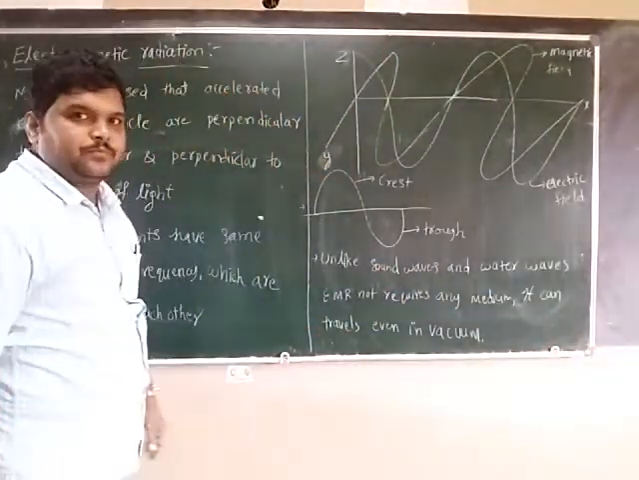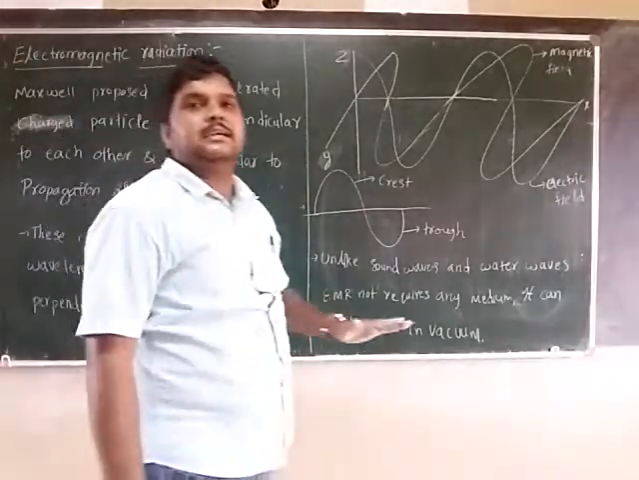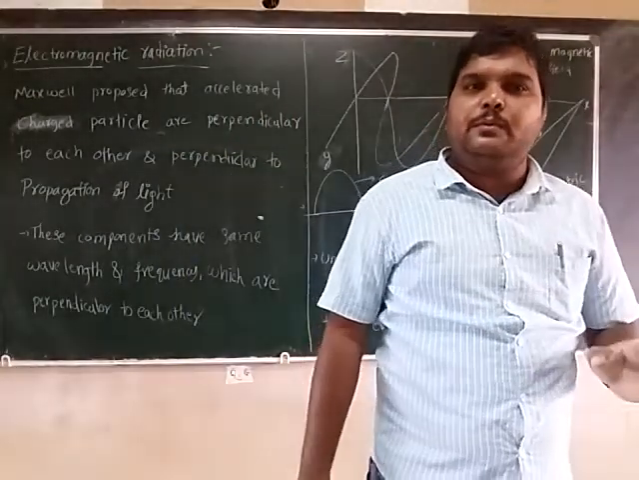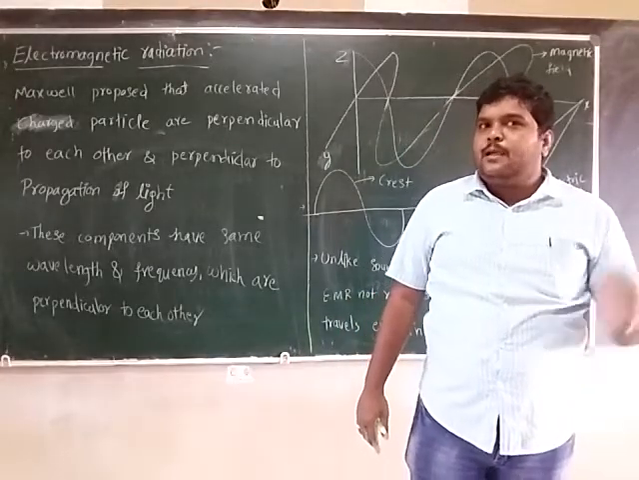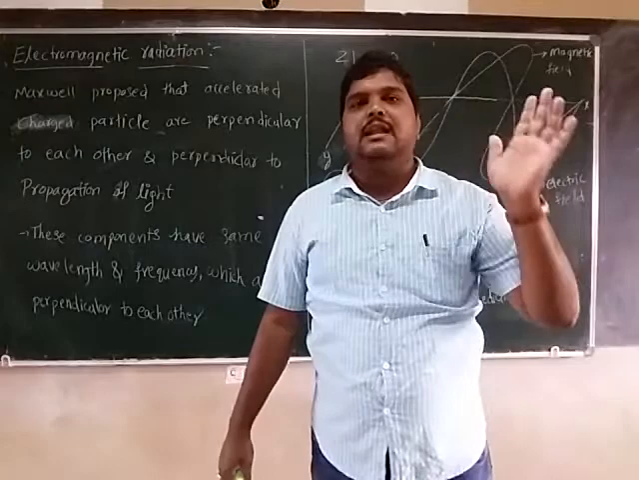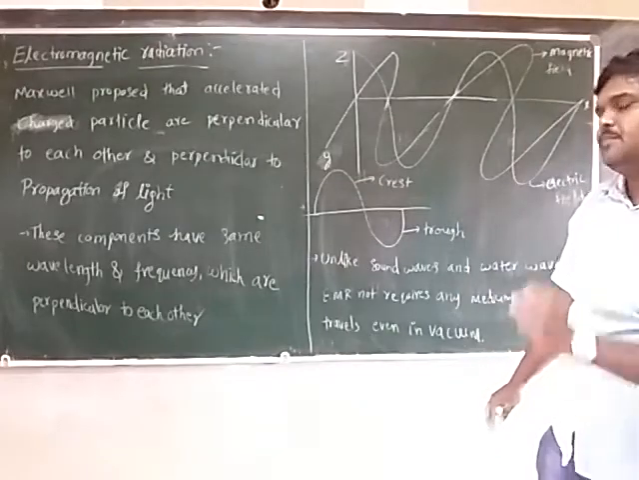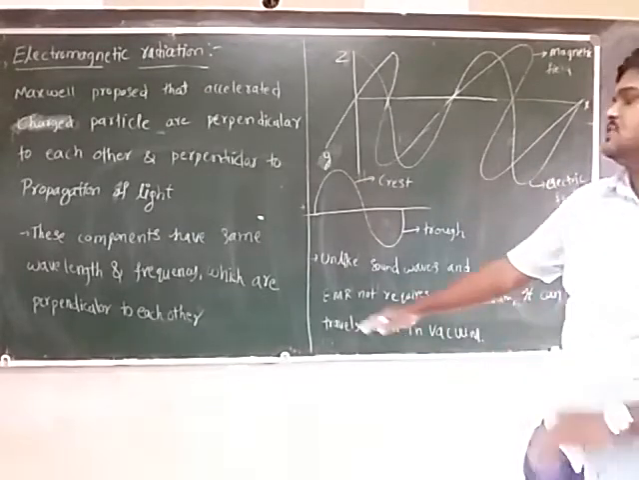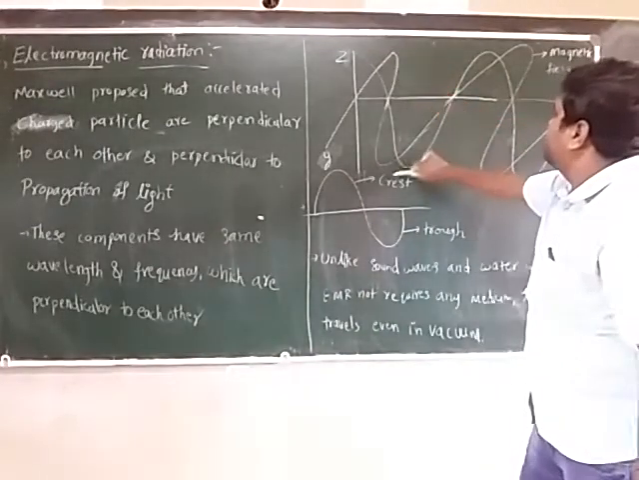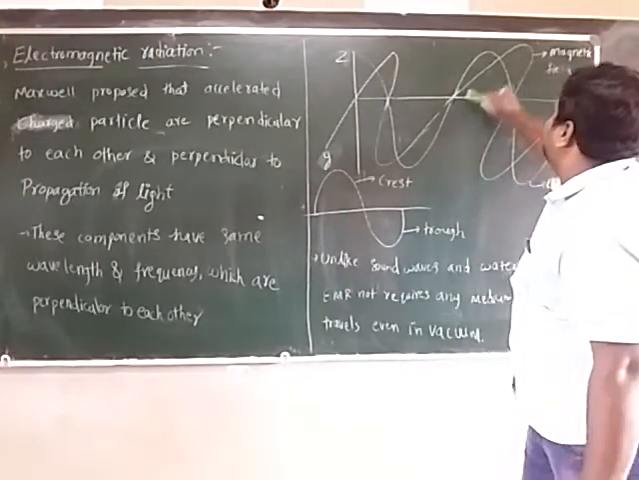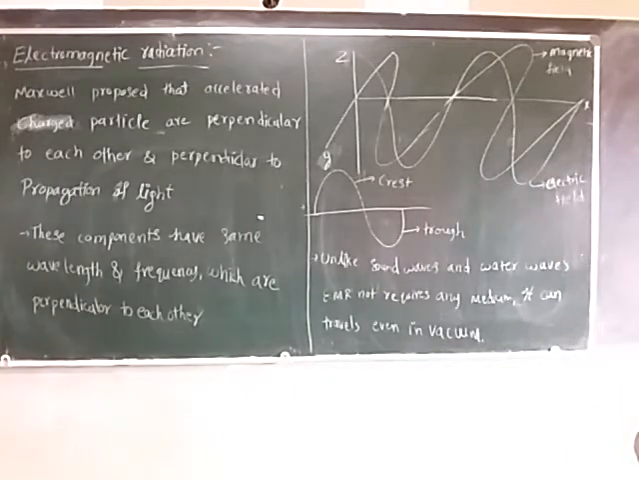According to Maxwell, any charged particle produces an electric field and a magnetic field, perpendicular to each other and perpendicular to the propagation of light. They have the same wavelength and frequency, and are perpendicular to each other. So this is a magnetic field, this is an electric field, but both are perpendicular to each other.